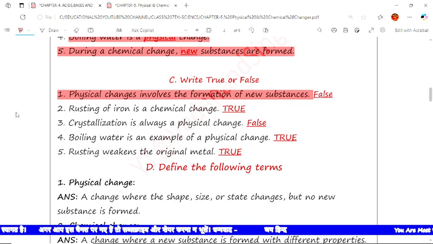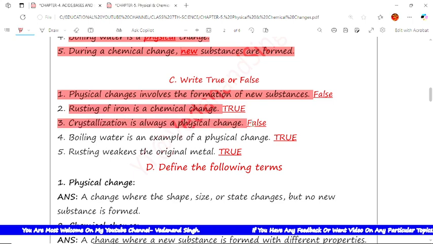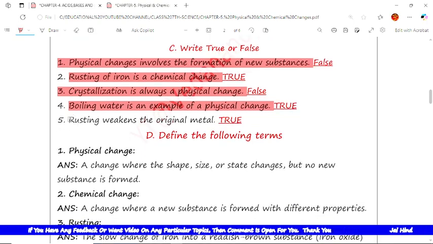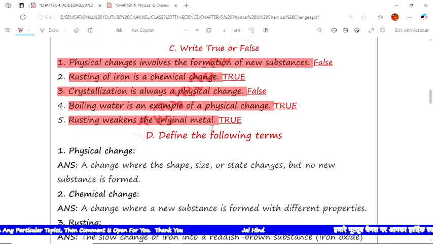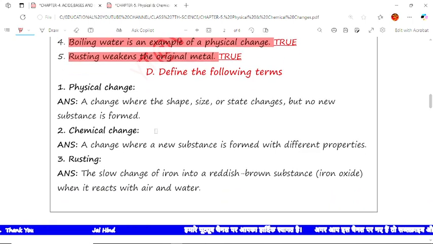No, this is false. Now the second is rusting of iron is a chemical change. Yes, true. This is a chemical change because here new substances are formed with their new properties. Crystallization is always a physical change. No, false. Boiling water is an example of a physical change. Yes, true. Rusting weakens the original metals. Yes, rusting weakens the metals. This is a true statement.